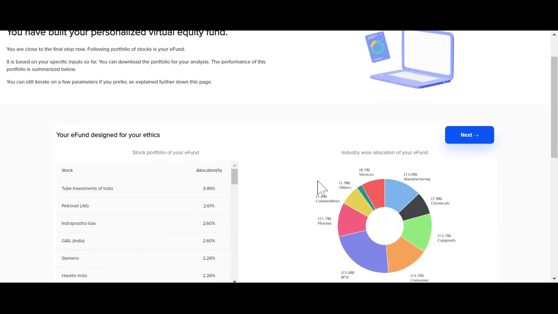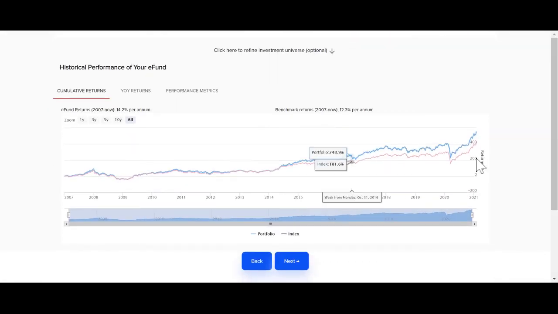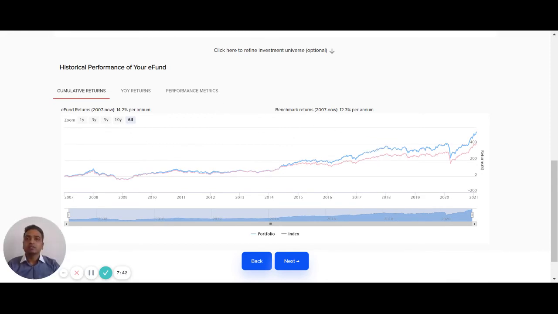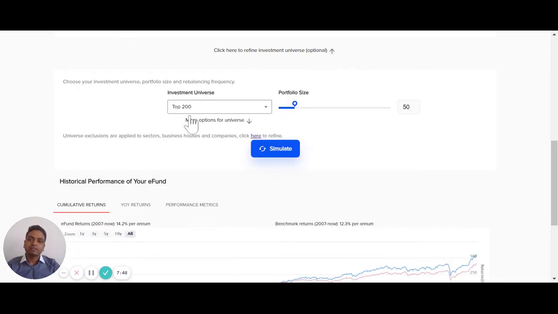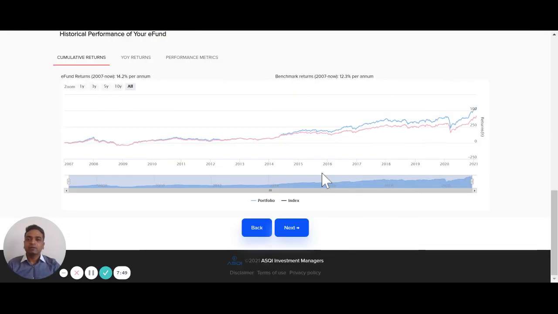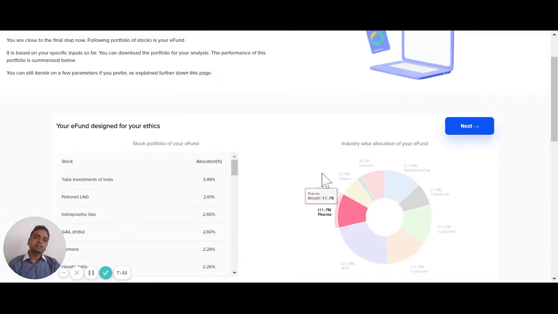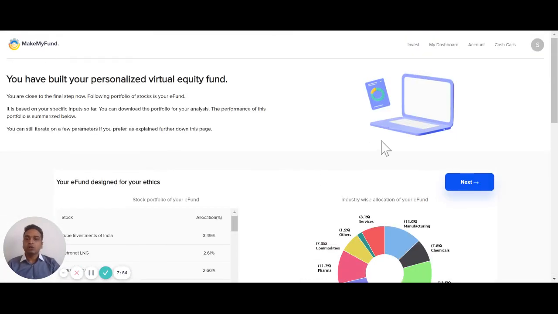So you can again check what's the performance. In this case, 14.2% vis-a-vis 12.3, which means ethical investing isn't all that unremunerative after all. You can further modify the universe as we saw earlier, even within the ethical considerations subset. And here the execution is similar.